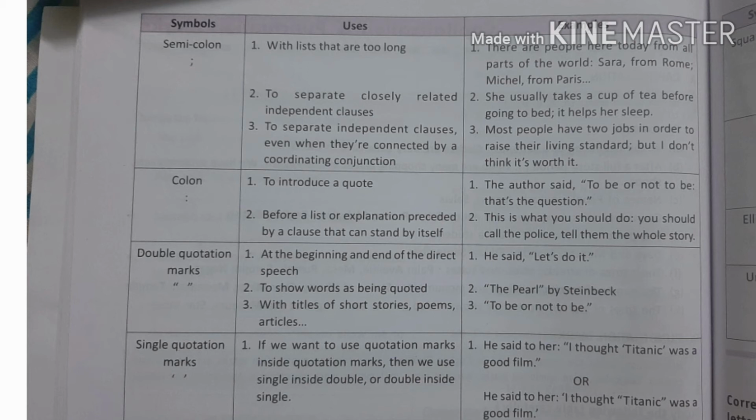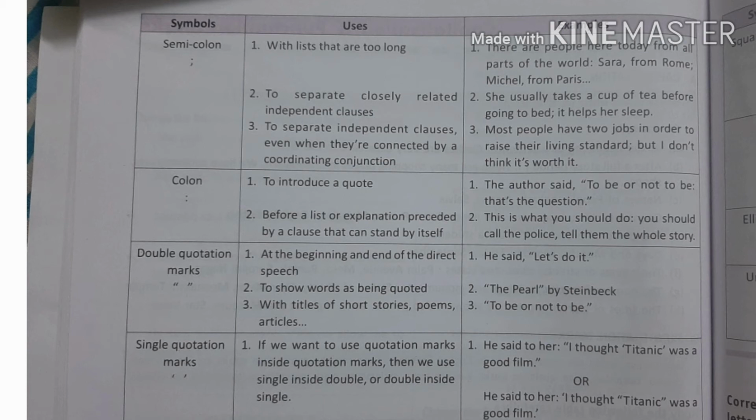Second, to show words as being quoted. For example, the pearl by Steinbeck. Third, with titles of short stories, poems, articles. For example, to be or not to be.